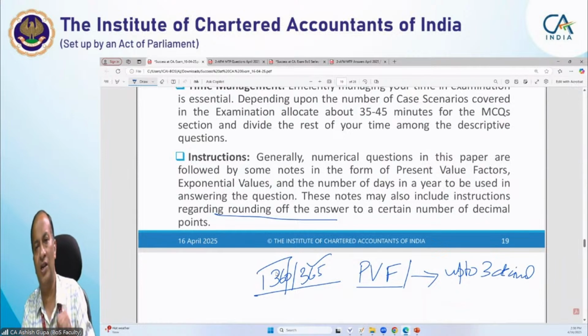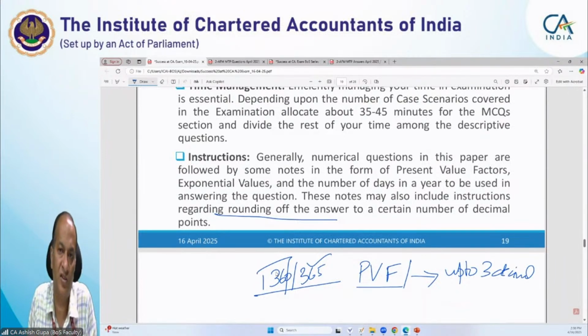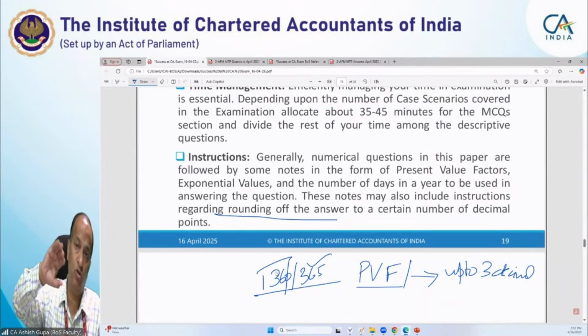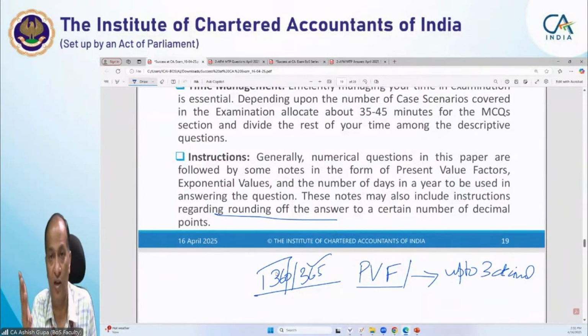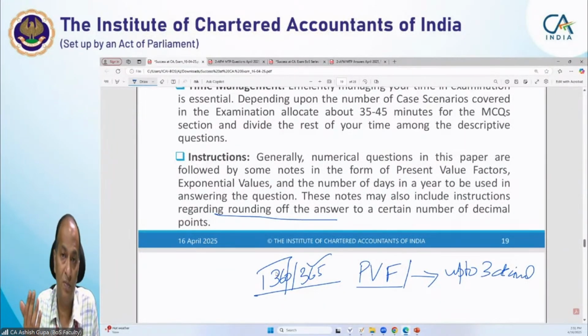Now the question comes: in capital budgeting decisions, up to what decimal point should we round off? Now you see the amount involved. If the amount involved is in a million or in a crore, my advice to you is you can round off up to 4 decimal points, because when you multiply 4 decimal points with the crore figure, it matters a lot. So you have to take the hint from the amount.